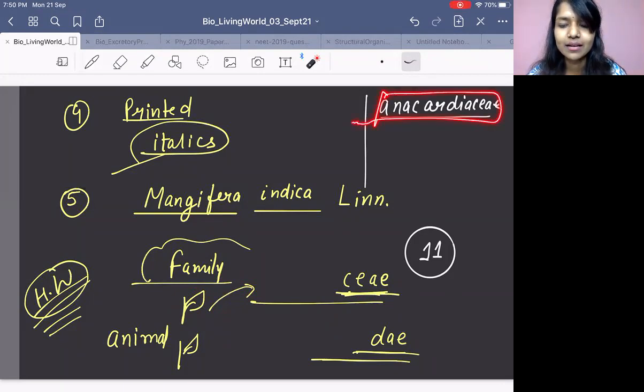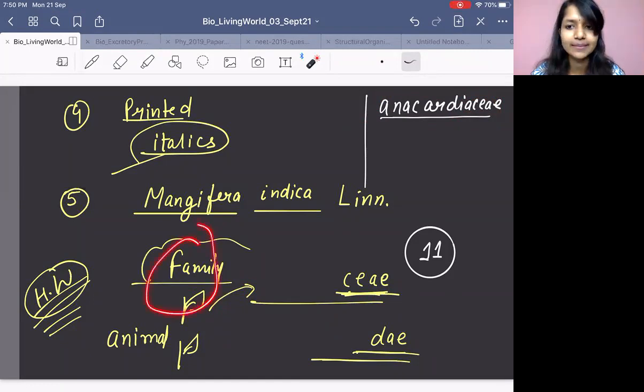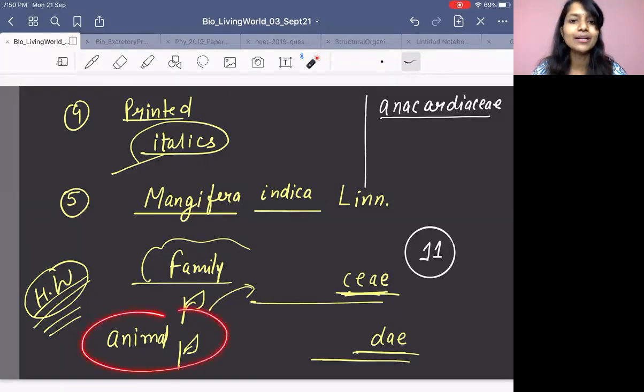It always ends with CAE. So whenever something is given and it is ending with CAE, this should tell you that it belongs to plant family. That is a logic. Always plant family should have CAE in the end. And if the family belongs to animal, it should have DAE in the end.